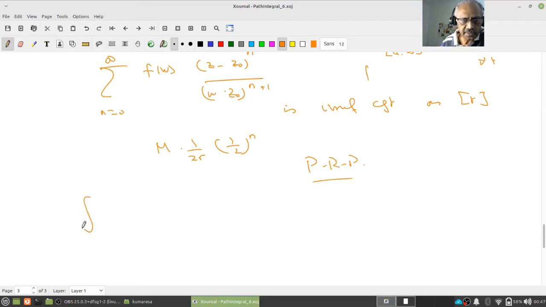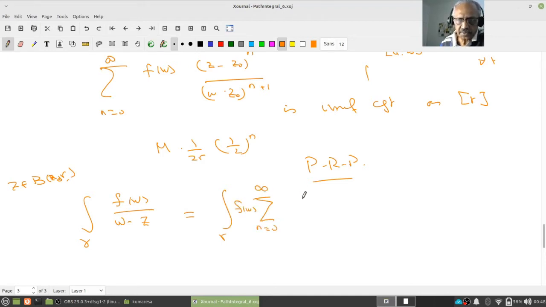Therefore now let's look at the integral over gamma of f of w by w minus z dw, where z is in B of z naught, r. This is nothing other than the integral over gamma of f of w times the sum from n equal to 0 to infinity of z minus z naught power n by w minus z naught power n plus 1, dw.